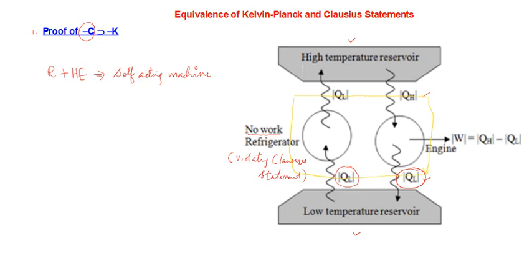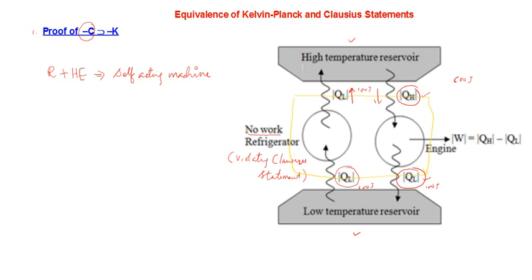Means they are not balanced. Suppose QH is equal to 600 joules, and QL is equal to 100 joules as I have taken here. So 100 joules taken and 100 joules given. So there is no net effect here. But QH, 600 joules of heat, is taken and only 100 joules of heat is given back. So there is some net effect for the high temperature reservoir.